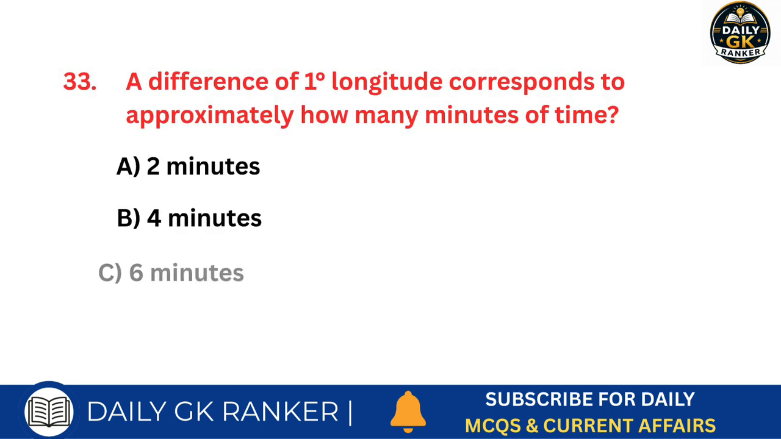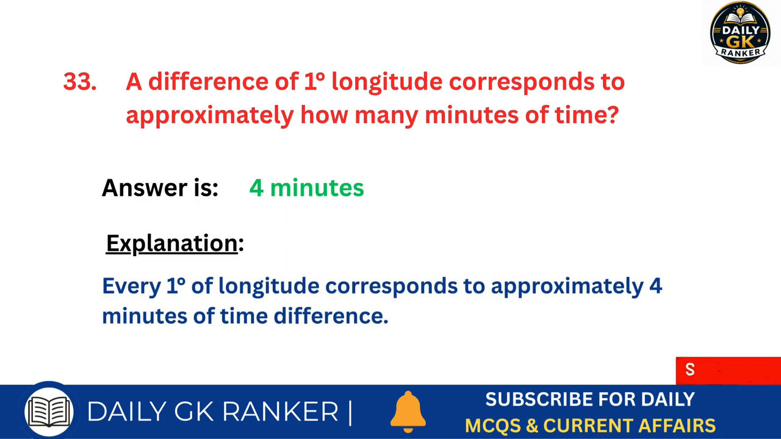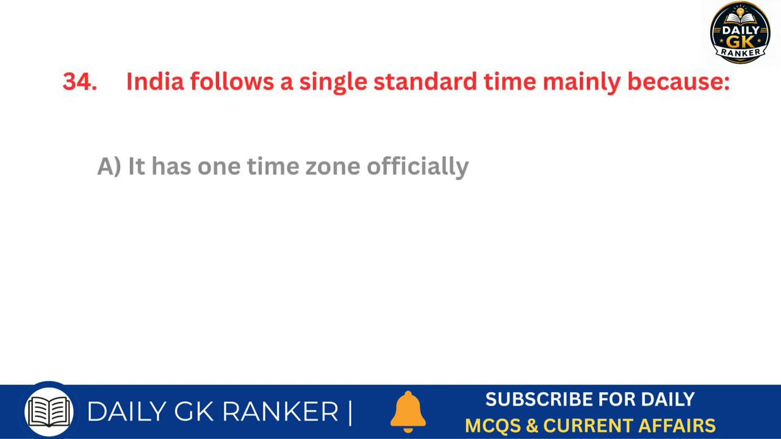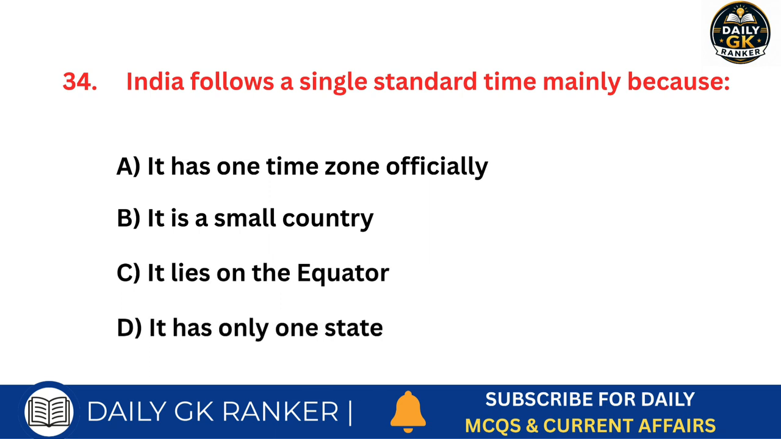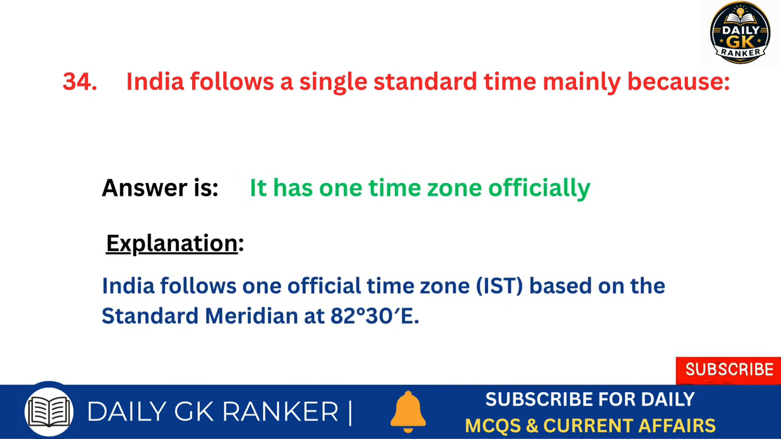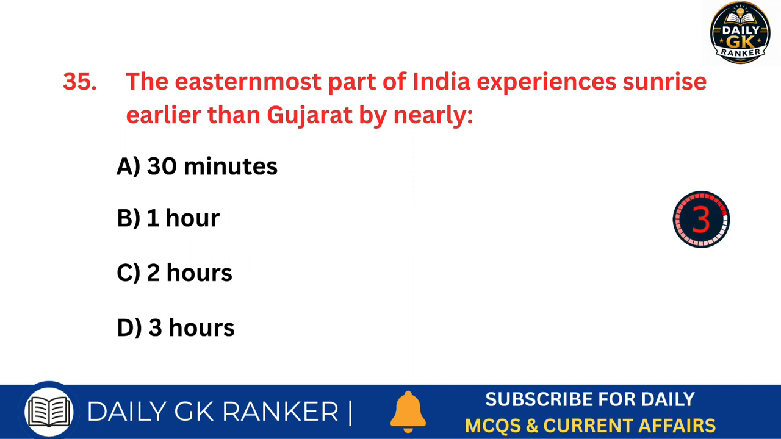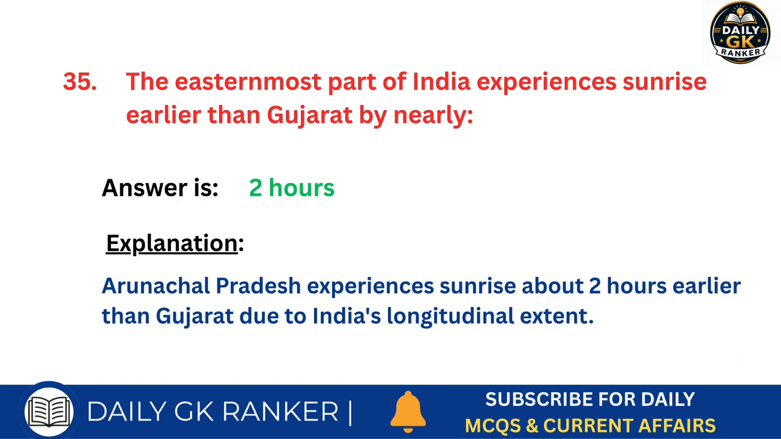A difference of 1 degree longitude corresponds to approximately how many minutes of time? Answer is 4 minutes. India follows a single standard time mainly because why? Answer is, it has one time zone officially. The easternmost part of India experiences sunrise earlier than Gujarat by nearly how many hours? Answer is 2 hours.